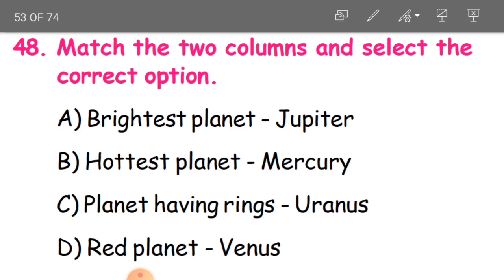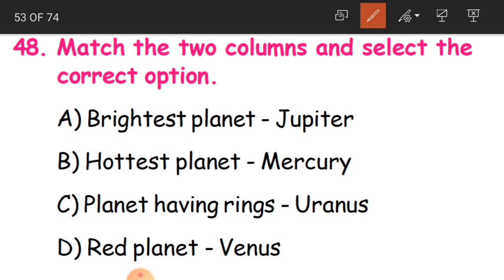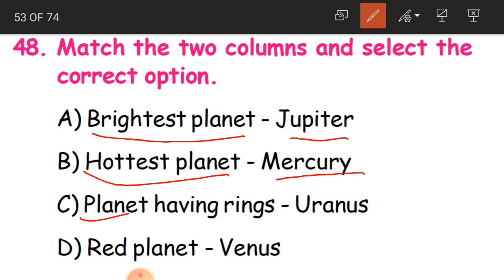Here you have been given four options again. You have to match the two columns and select the correct option. Brightest planet, Jupiter. Hottest planet, Mercury. Planets having rings, Uranus. Red planet is Venus. Brightest planet, Jupiter, that is wrong again.